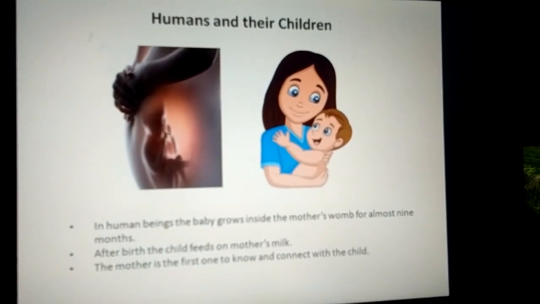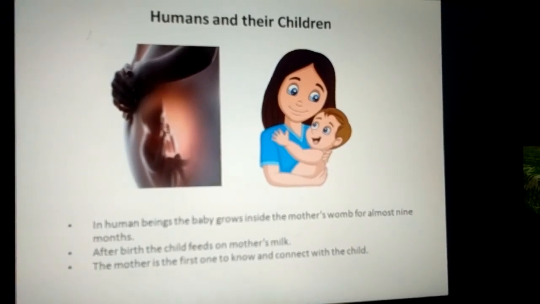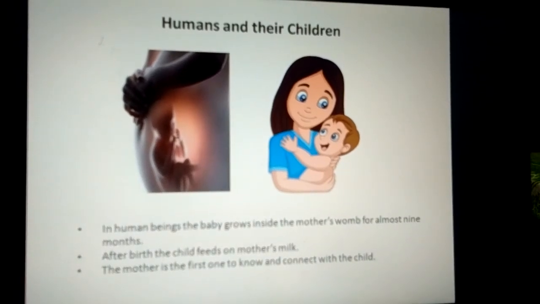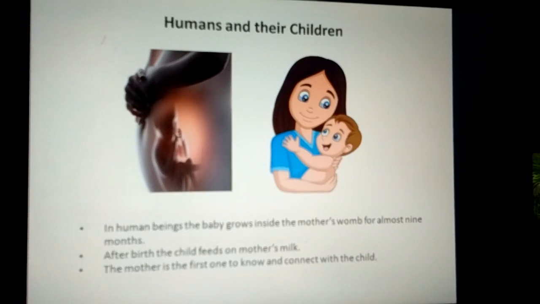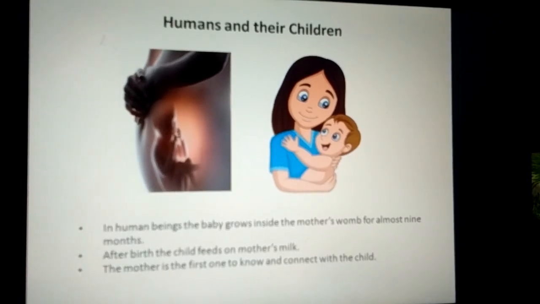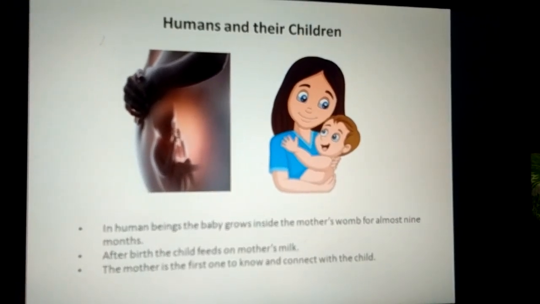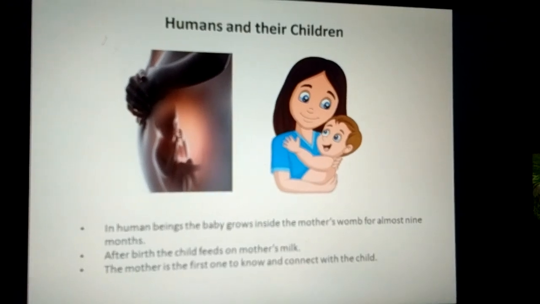She is the first one to know and connect with her child. Even after birth, the mother is the first caregiver to her children. The way the mother interacts with the child during early months and years leaves a deep impact on the child.